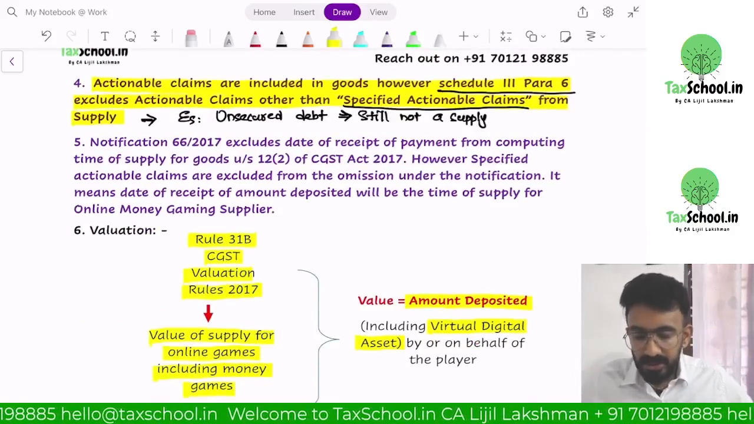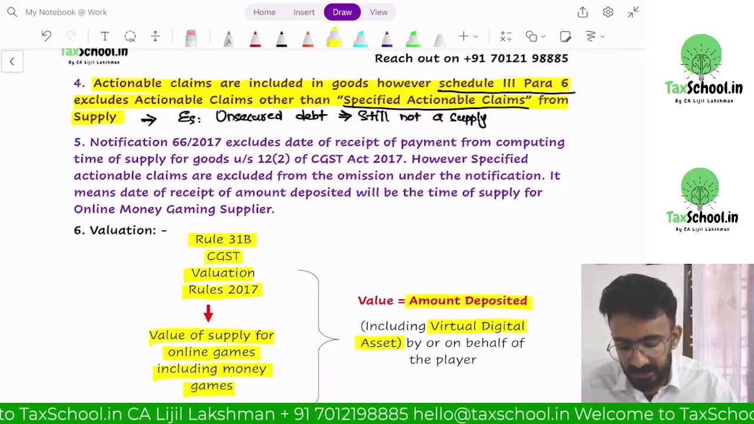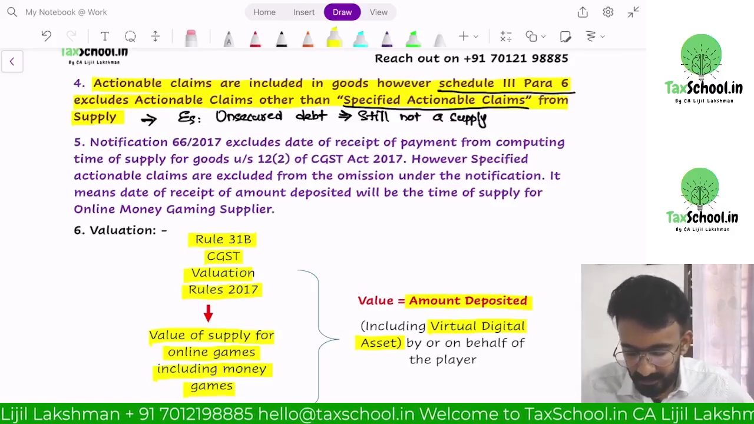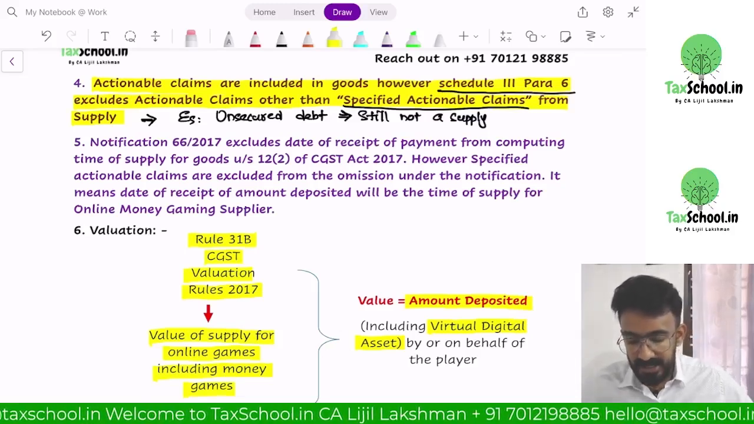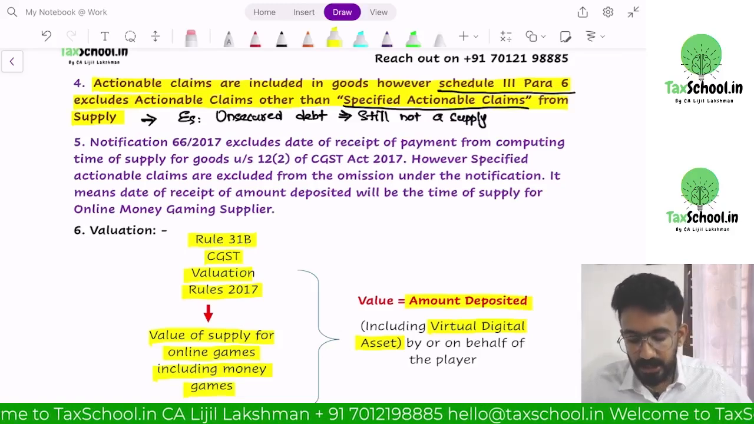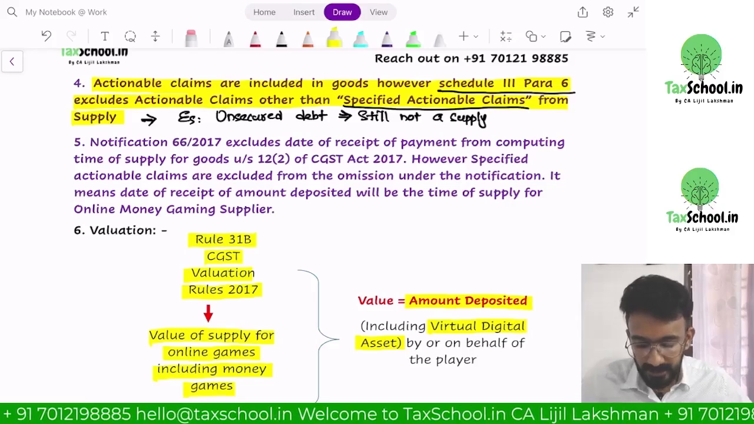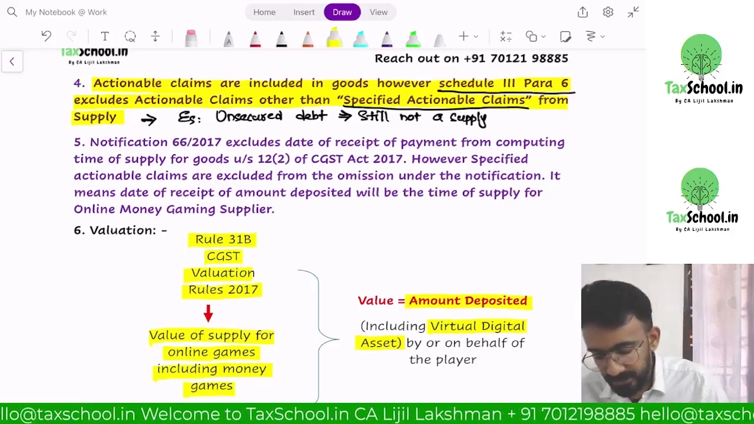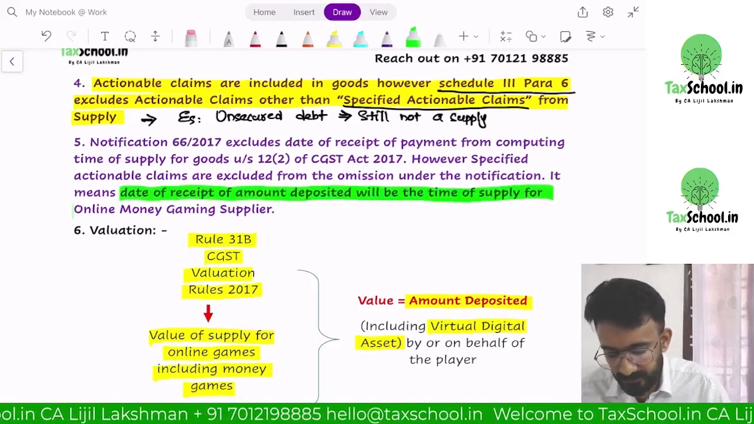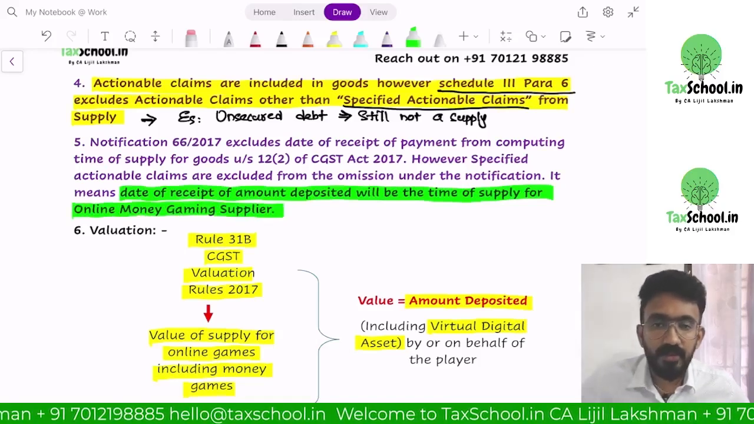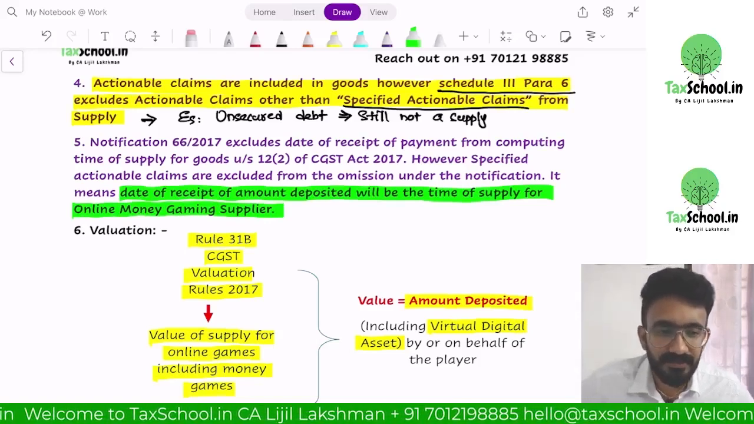Notification 66/2017 excludes date of receipt of payment from computing time of supply for goods under 12 subsection 2 of the CGST Act. However, specified actionable claims are excluded from the omission under the notification. Means the date of receipt of the amount deposited will be the time of supply for an online money gaming supplier. So for Dream 11, it is not when they issue invoices that they have to pay taxes, it is when the amount is deposited. Are you understanding this?